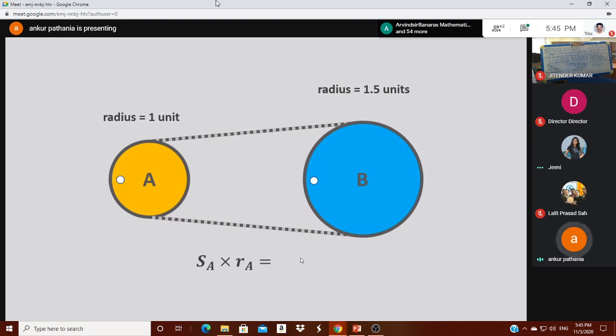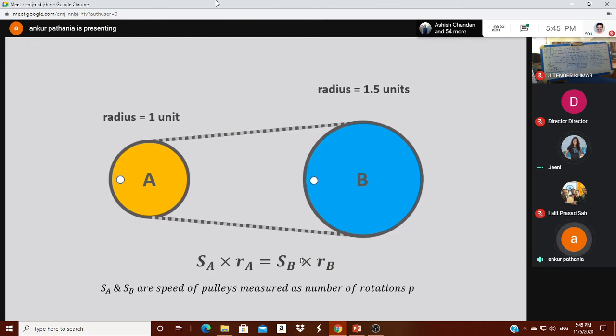Now what does it mean? One thing is very clear, and a formula can be derived here, which is that the speed multiplied by the radius, the product, remains constant. Here SA and SB are the speeds of the pulleys, both measured as the number of rotations per minute. Usually we term it RPM, rounds per minute. Here I have taken it per unit; any unit can be there. And RA and RB are the radii of both circles.